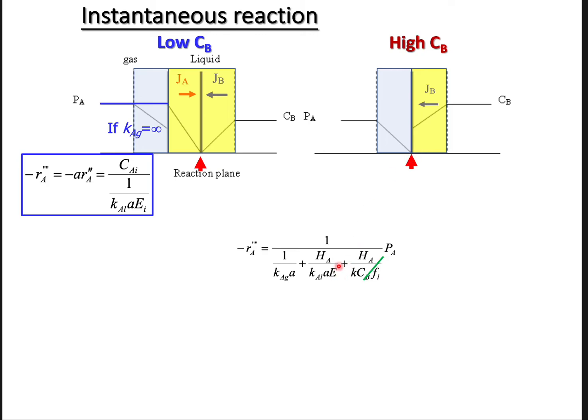So we don't have a liquid film resistance. The only resistance we have here is the transport resistance in the gas film. So you can completely write down the rate equation and only need to consider transport resistance in the gas film.